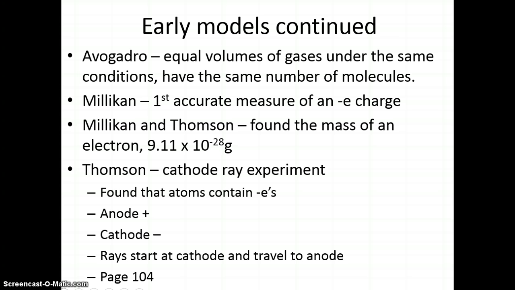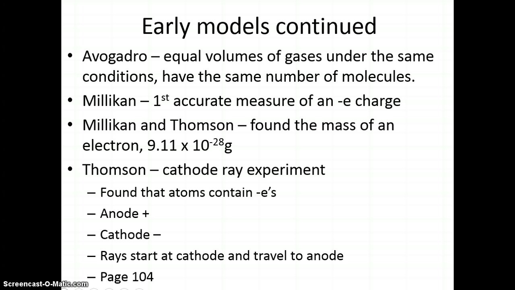So with Thomson, what he did, he sealed gas in a glass tube and fitted both ends with metal discs called electrodes. The electrodes were connected to a source of electricity. One electrode, the anode, became positively charged. The other electrode, the cathode, became negatively charged. The result was a glowing beam, or a cathode ray, that traveled from the cathode to the anode.